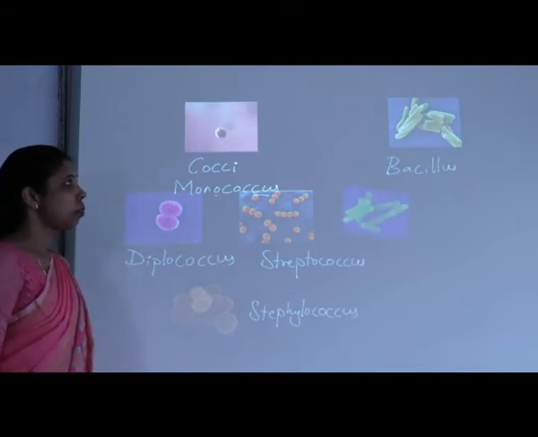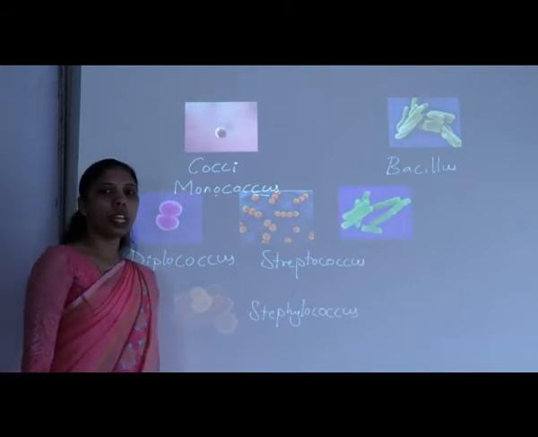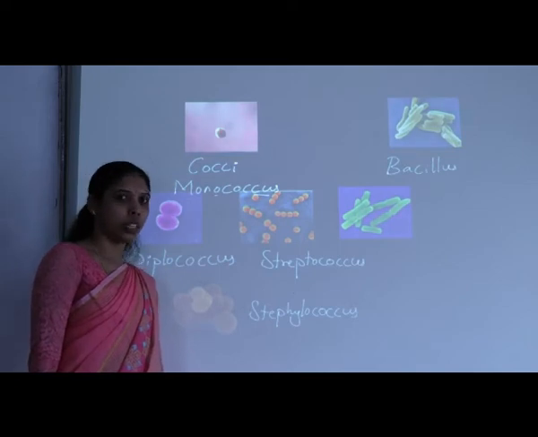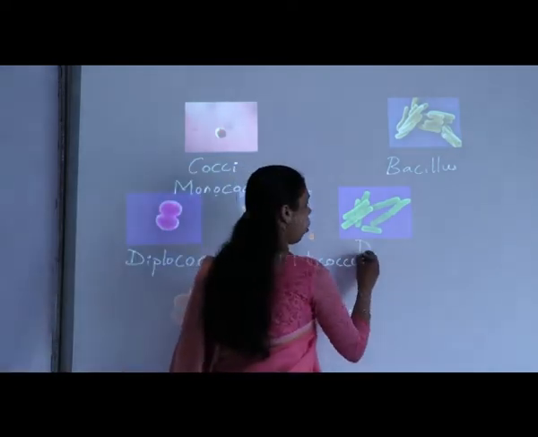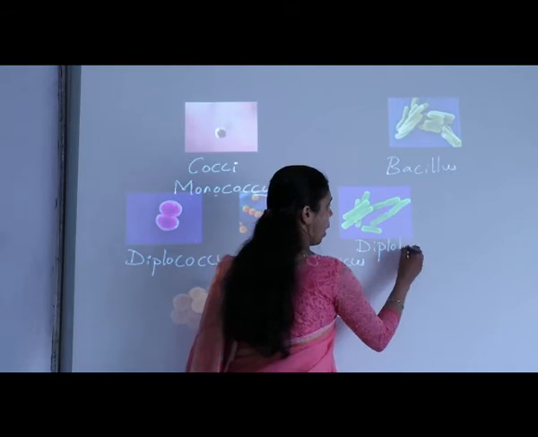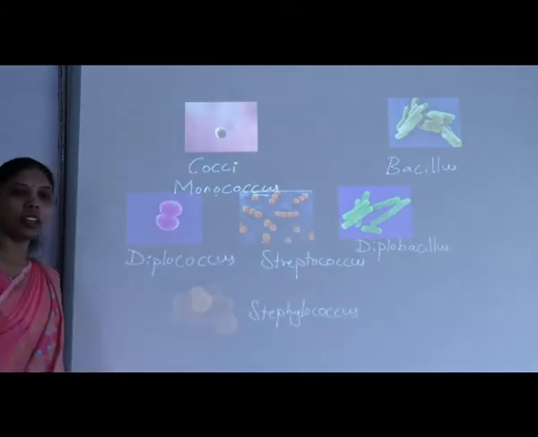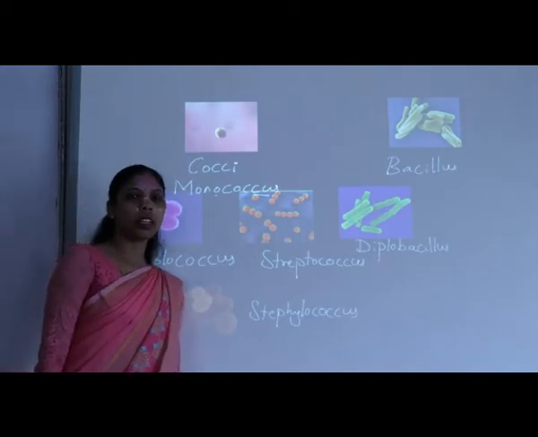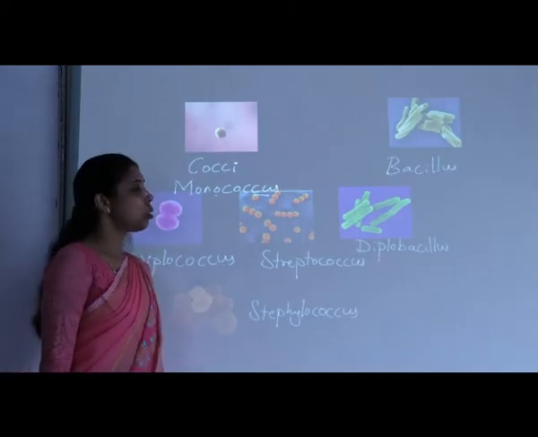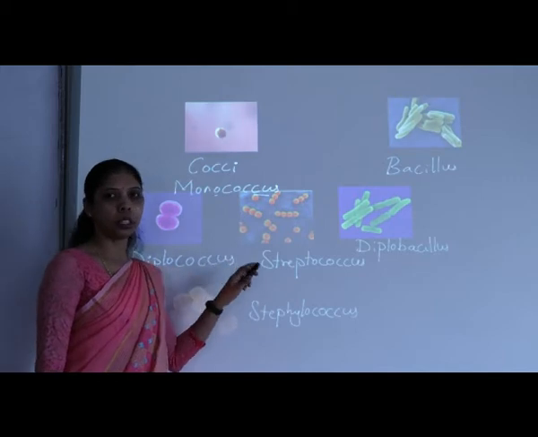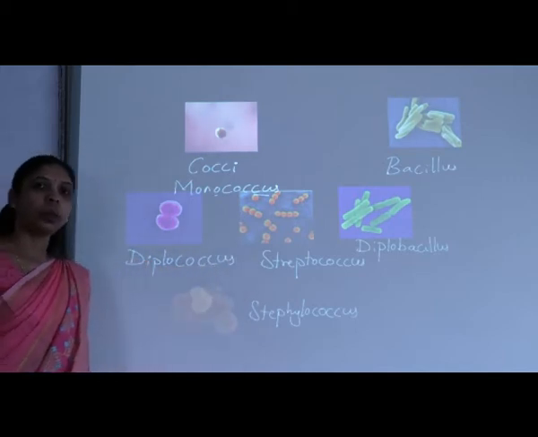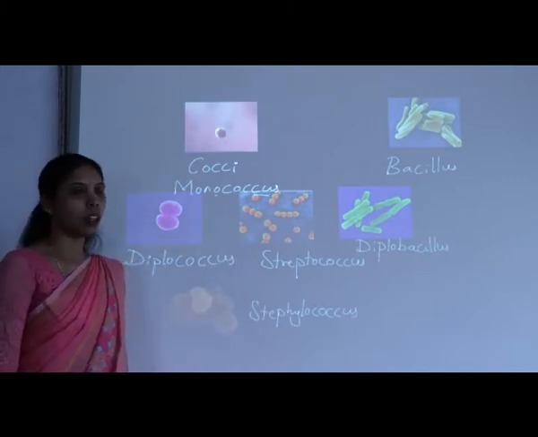Let us see that if two rod-shaped cells are there together, then it is called diplobacillus. So you can apply the same logic here. Diplo means two, bacillus means rod-shaped cells. So two rod-shaped cells present together is called diplobacillus.